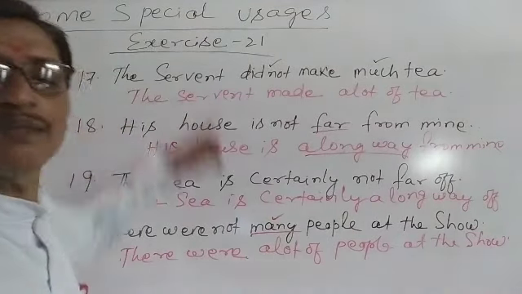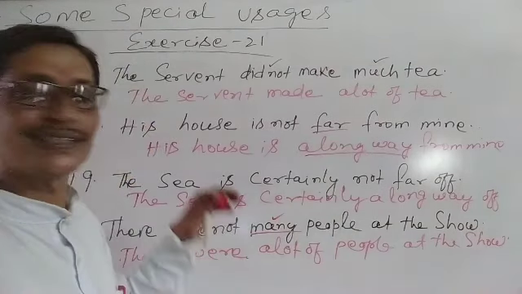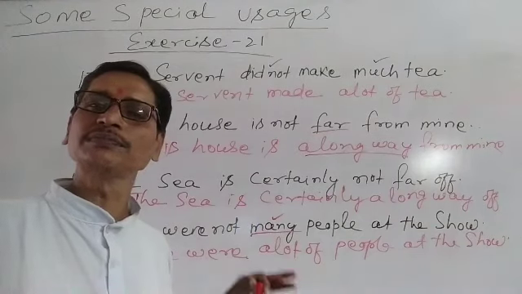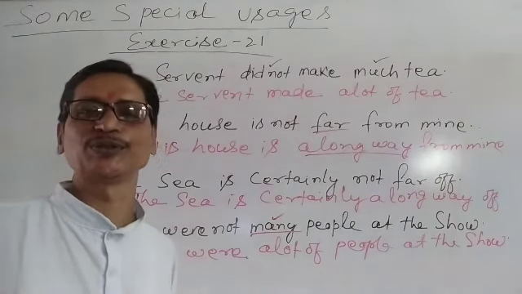Okay, so these are some of the sentences we discussed from exercise 21 that are related with much, many, a lot of, which comes under the topic some special usages.